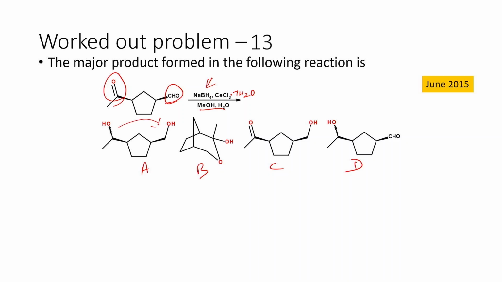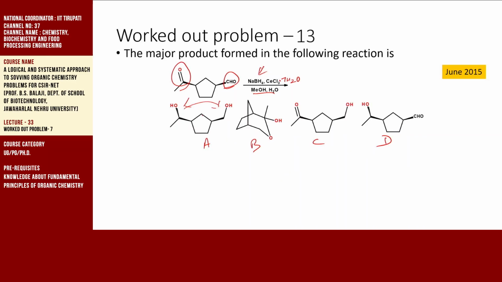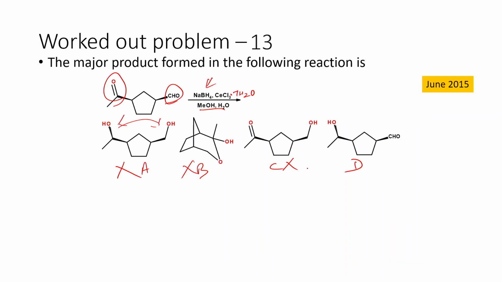In A, both are getting reduced. So of course, the Luche reduction is a very, very specific case: aldehydes are not reduced, and only ketones are reduced. So here the aldehyde is also reduced, so this is not the product, and here we have some cyclic product that also will not form. And in C also, we have the aldehyde group that is also reduced, so that is also not a possible case. So in other words, here it is very straightforward, we don't even have to look at anything, we can directly say this is the final product, because the aldehyde is retained in this particular case in the Luche reduction condition.